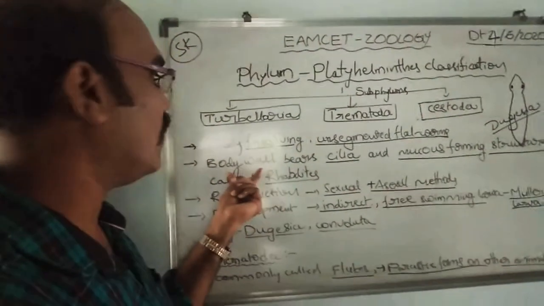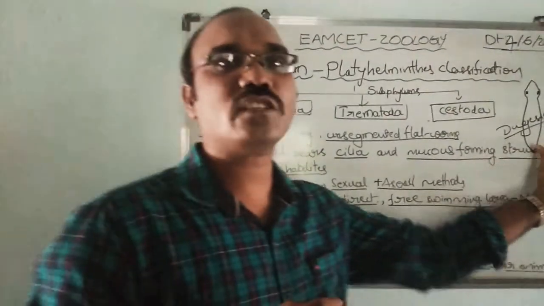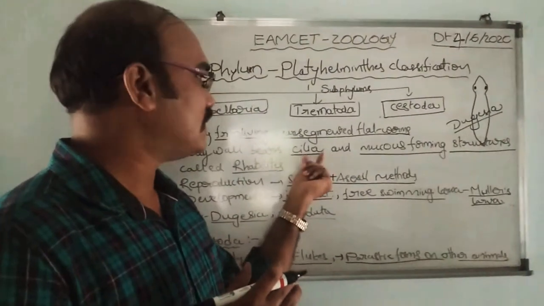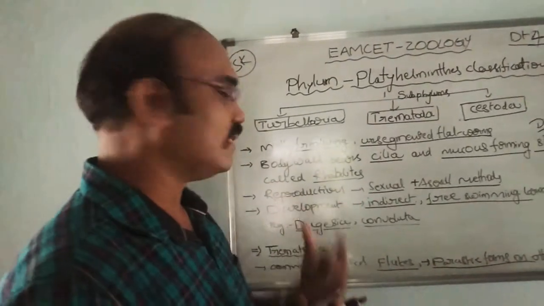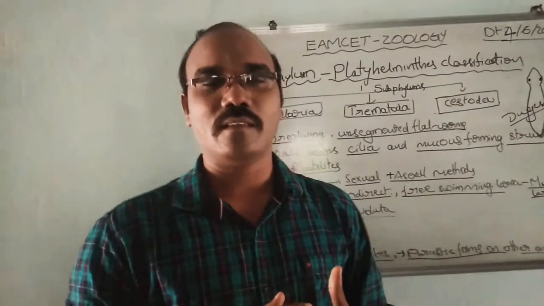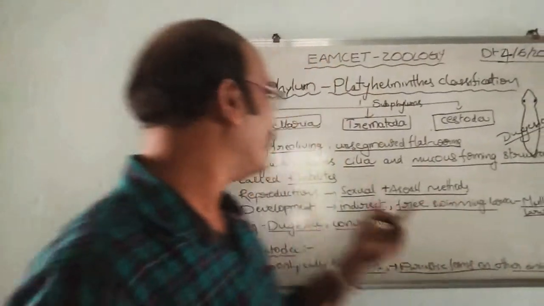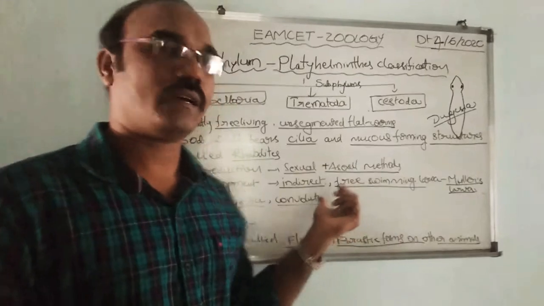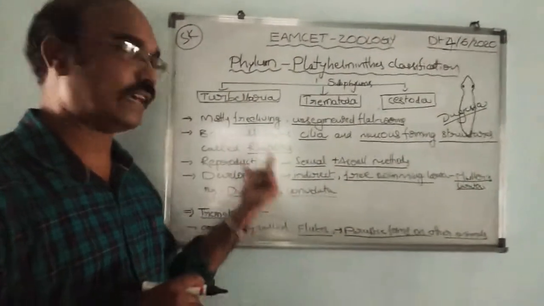They live as free-living organisms. The body bears cilia and mucus-forming structures called rhabdites. Sexual and asexual modes of reproduction are found in these Platyhelminthes. Coming to development, indirect development takes place in Turbellaria.